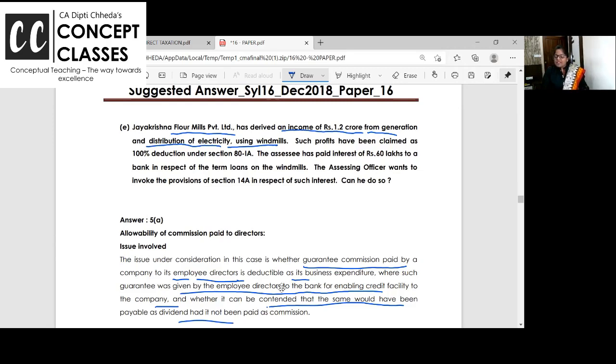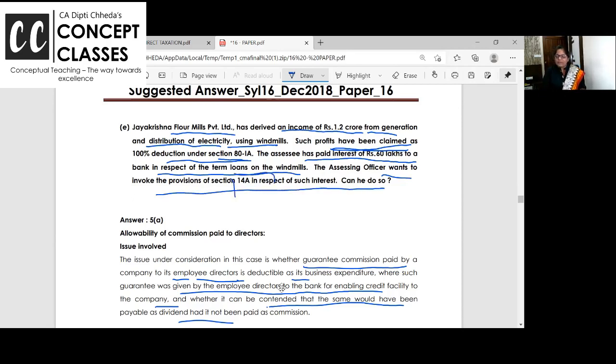Now, such profits have been claimed as 100% deduction. Those places where the government has allowed windmills to be put up, they are paying some rent. So they earn profit and this is allowed as deduction under 80-IA. The company has paid interest of 60 lakhs to the bank in respect of the term loan for the windmill. Now the AO wants to invoke 14A in respect of the interest.